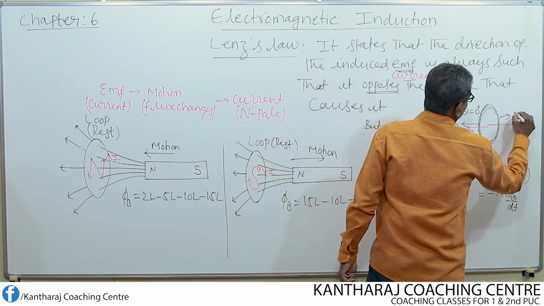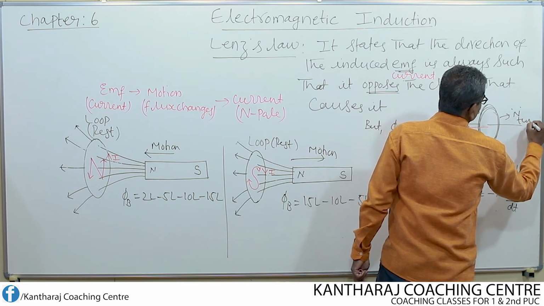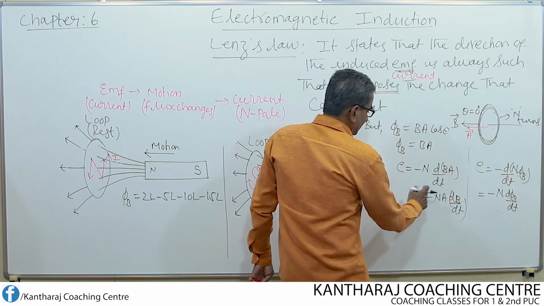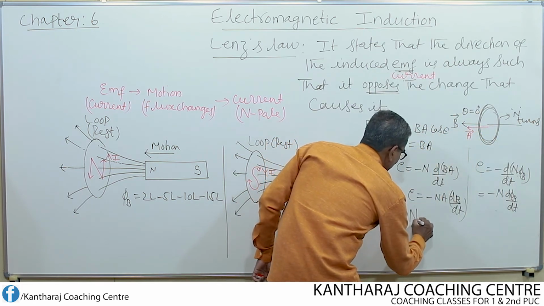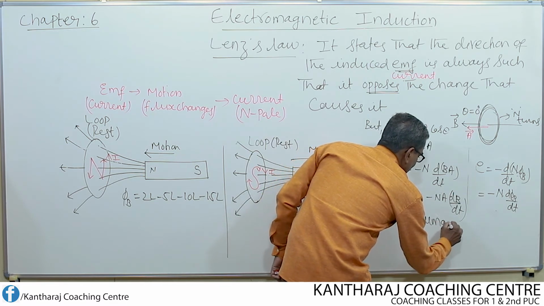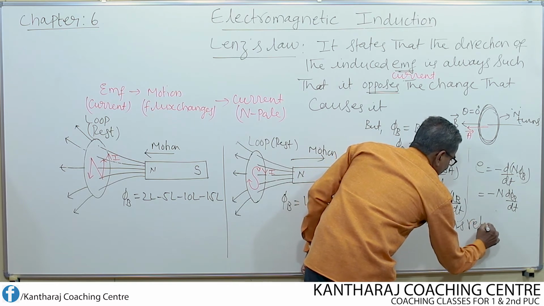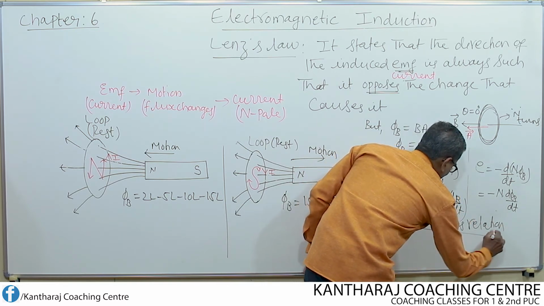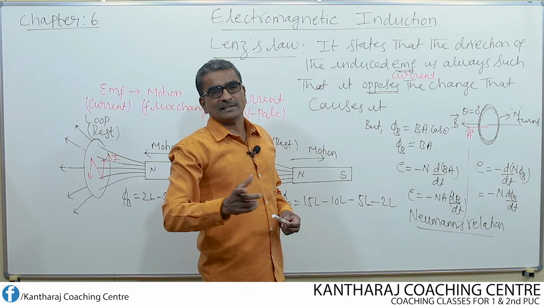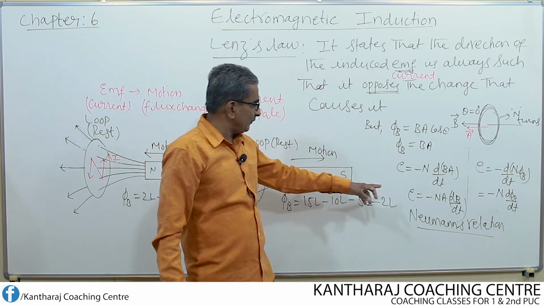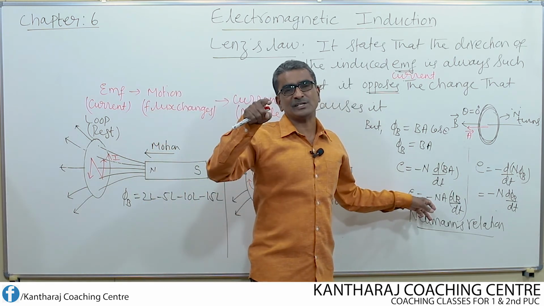This is the EMF induced in a coil of wire consisting of several turns. How many turns? N number of turns. And this relation is known as Neumann's relation. Once again, the negative sign indicates that the direction of induced EMF always opposes the change.